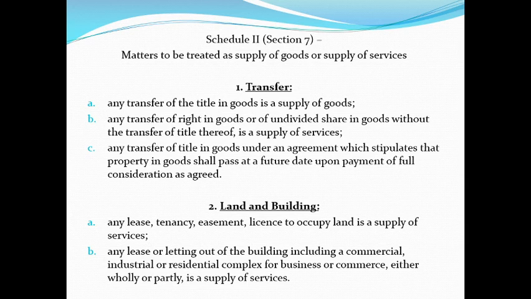Second one is land and buildings. For land and buildings, the transfer of land and buildings is not covered under GST for the time being. But any lease, tenancy, easement, license to occupy becomes a supply of service. Next is any lease or letting out of the building, including a commercial, industrial or residential complex. So if you lease out any of these types of property, commercial, industrial or residential complex, for a business or commerce, either wholly or partly, it is a supply of services.